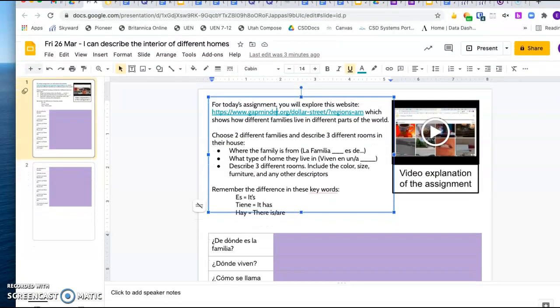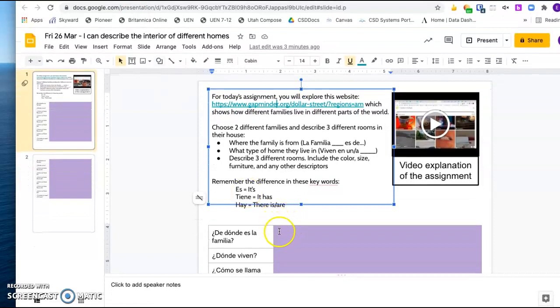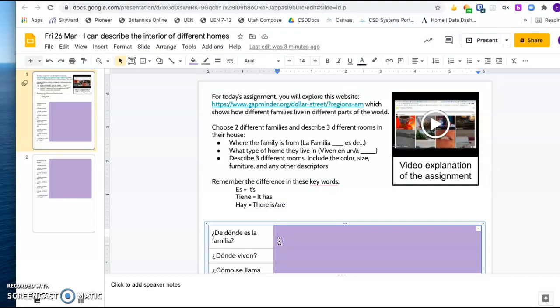Okay. And so, ¿de dónde es la familia? You can follow the sentence frame. La familia es de Perú. ¿Dónde viven? That means like what type of home they live in. So they don't live in an apartment. I'm going to say viven en una casa.